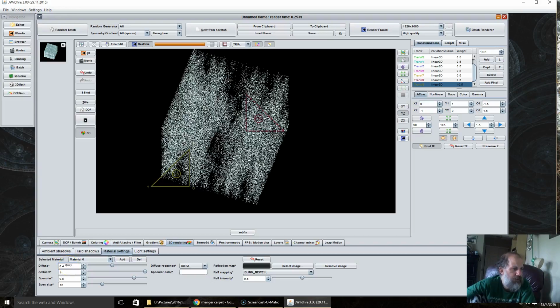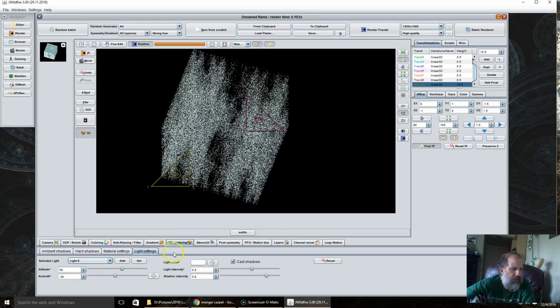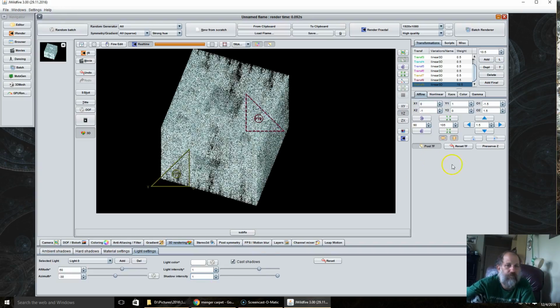I'm also going to increase the diffuse a little. Come to the light settings. Increase that to 1. The light intensity to 1. Shadow intensity to 1. Do another quick render.